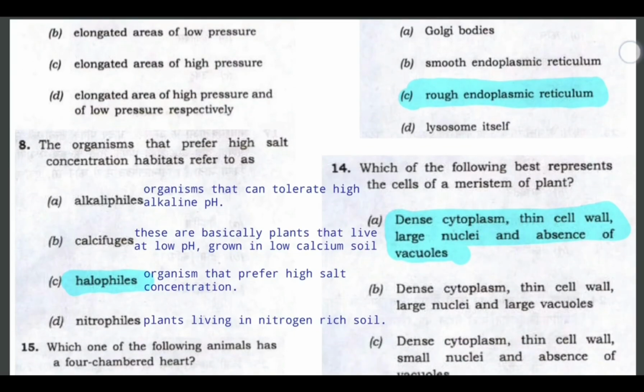The second one is, the organisms that prefer high salt concentration habitats are referred to as halophiles. Halophiles are organisms that prefer high salt concentration. Alkaliphiles are organisms that can tolerate high alkaline pH. Calcifuges are basically plants that live at low pH and grow in low calcium soil. And nitrophiles are plants that live in nitrogen rich soil.